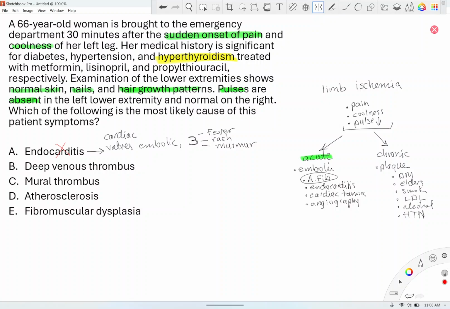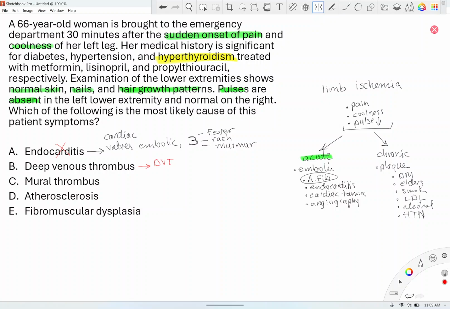Deep venous thrombus, DVT. Okay, DVT, remember these are veins. Deep venous thrombi are produced by what? By veins, right? And if they're produced by veins, they're not going to obstruct arterial blood flow. They're not going to cause arterial blockage, and there will be no loss of pulses in that case.